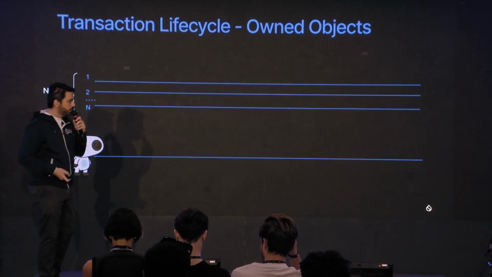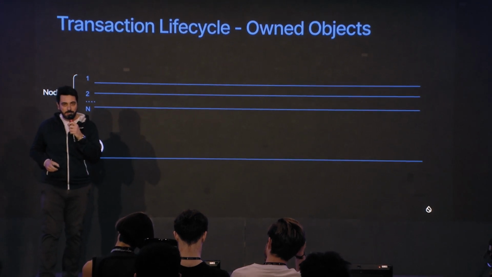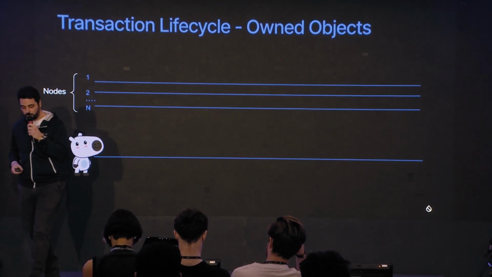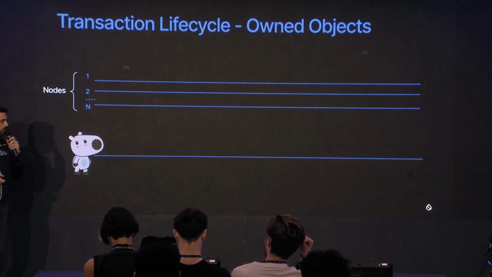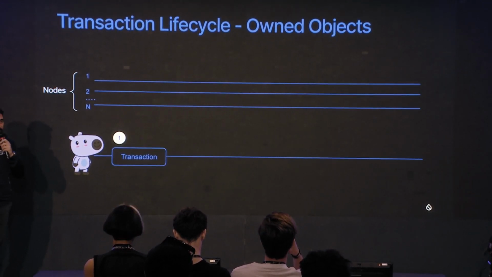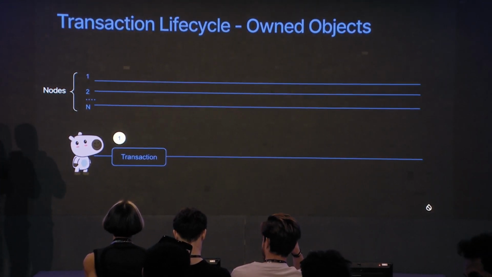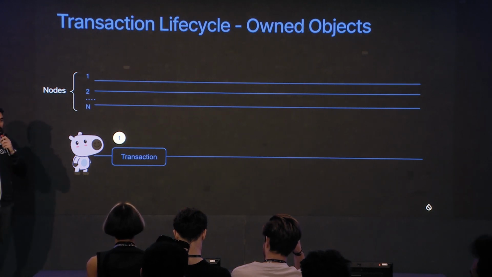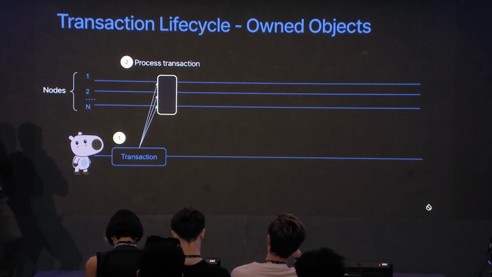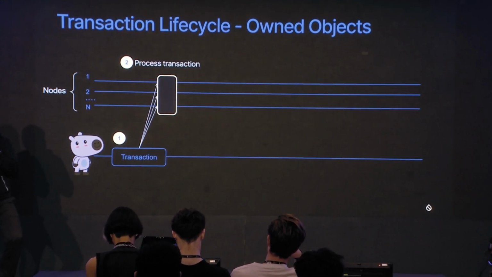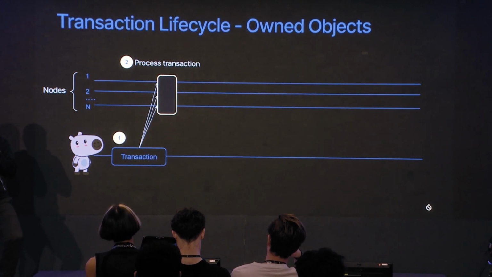Now, I'm going to show you a little bit of the transaction journey here. Let's assume that we have our user, this lovely Cappy here, and we have our network of validators. The basic protocol is a two-phase protocol. The first step is for the user to put together a transaction, sign it, and broadcast it to the validators. At that point, the validators just do validation, they don't do execution, and they make the promise that they will execute this transaction at some point in the future once we instruct them to do so.